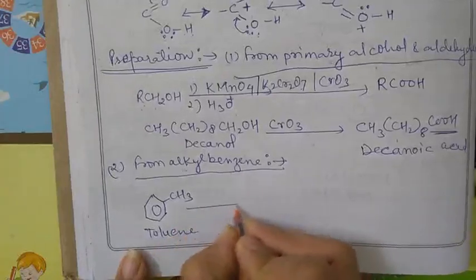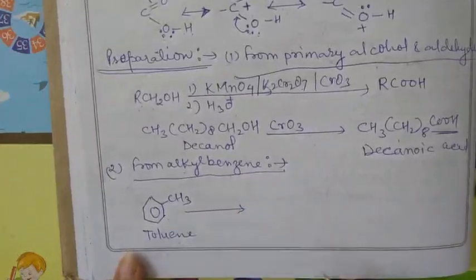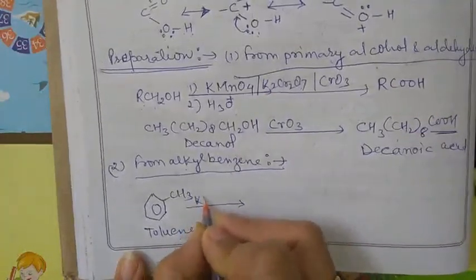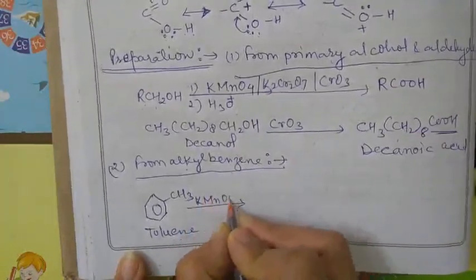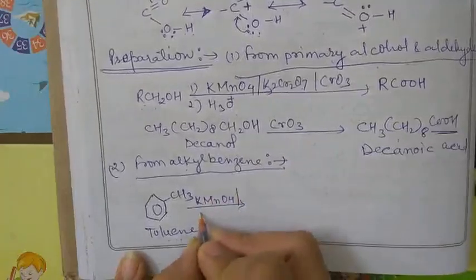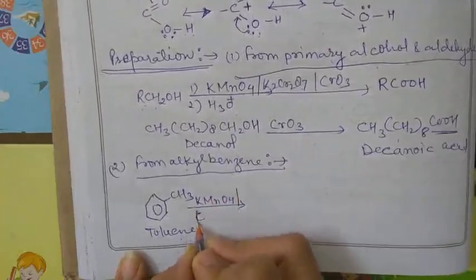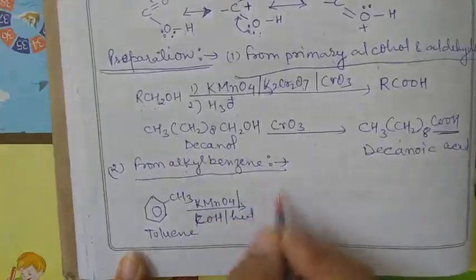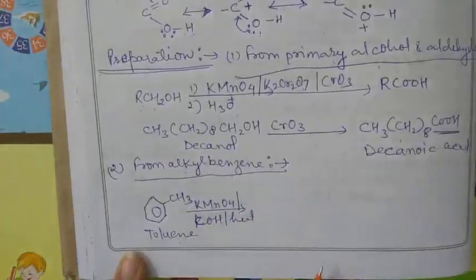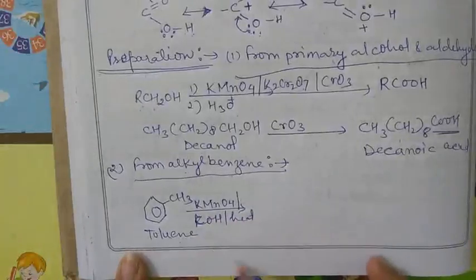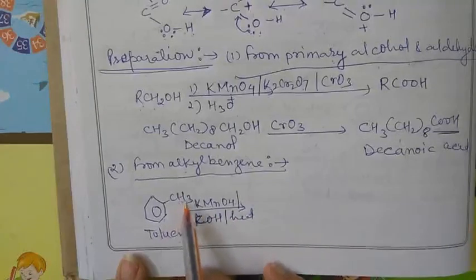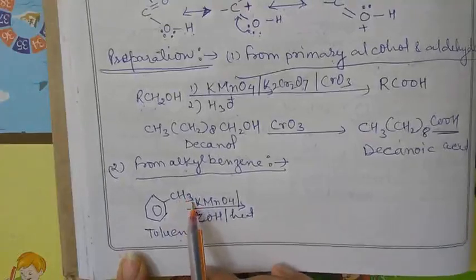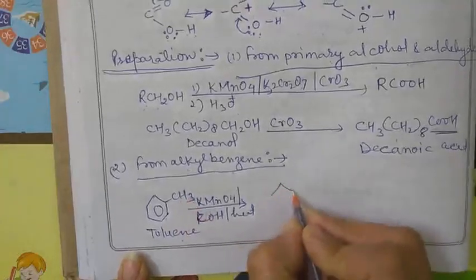So this is toluene, this is the alkyl benzene, and this alkyl benzene is treated with potassium permanganate, that is KMnO4, or chromic acid or potassium hydroxide, and then heat. These are the intermediates, and then heat. The entire side chain is oxidized to the carboxyl group. Clear? So how is it oxidized?